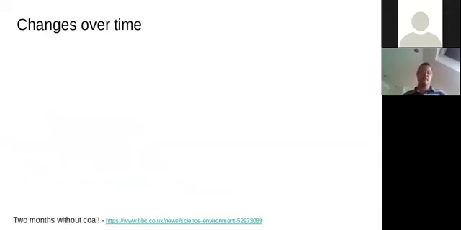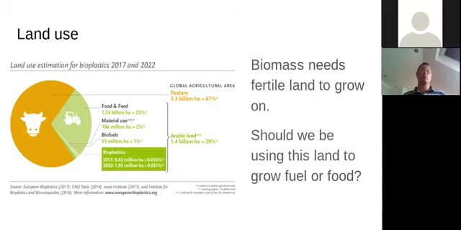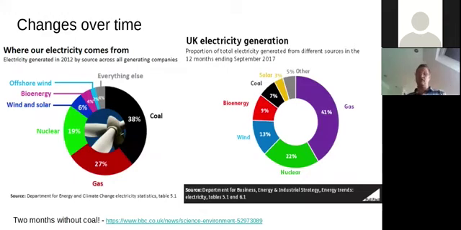Okay, so we've been looking a lot at how it's generated. You don't actually need to know lots about the detail, but you need to know enough detail about those 9 ways and how they turn it into electricity in order to understand the environmental impacts, the ideas of reliability, and the ideas of renewability. But you do also need to know about patterns and trends in electricity generation over time.